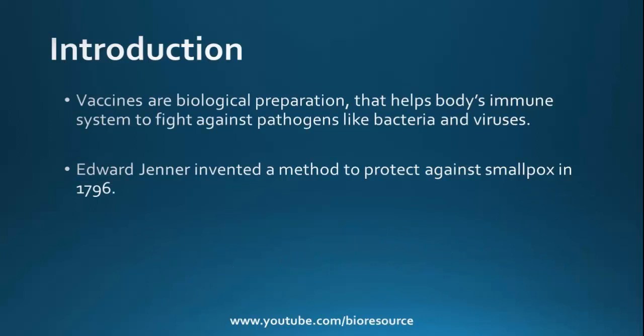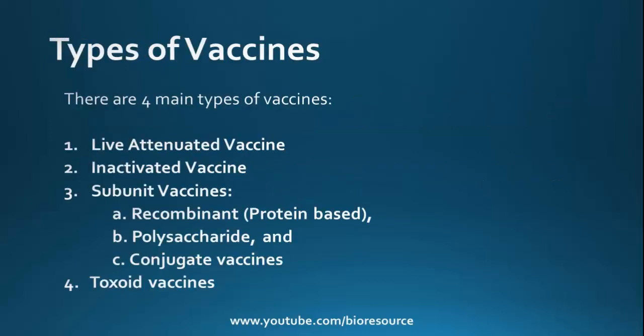Vaccines are biological preparations that help the body's immune system to fight against pathogens like bacteria and viruses. Edward Jenner invented a method to protect against smallpox in 1796. So from that time onwards, the use of vaccines came into existence. Let's see different types of vaccines.